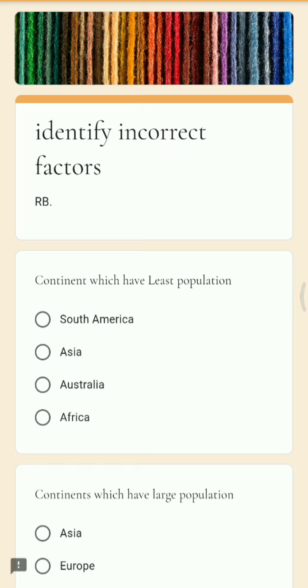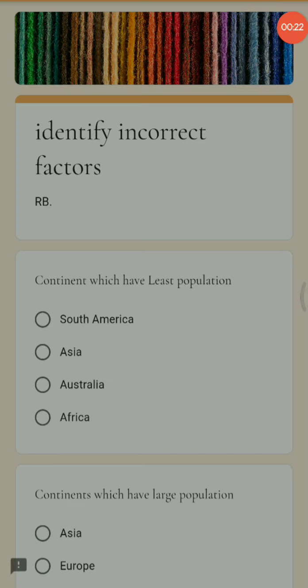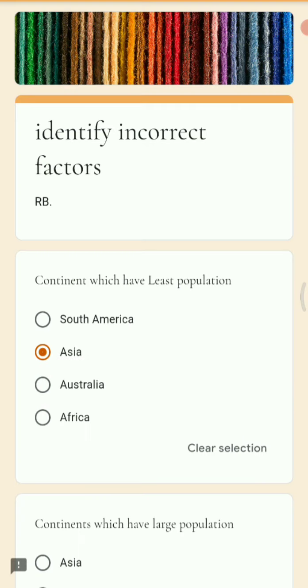So the first question is continent which have least population. So here we can see we have the continents like South America, Asia, Australia and Africa. Now as the question tells us that we have to find the incorrect option, the right answer here is Asia, because Asia has the highest population and here the question is continent which has least population. You have to find out the odd man out. So the answer is Asia.